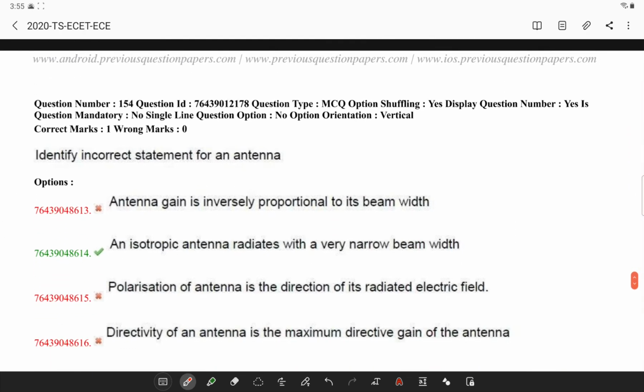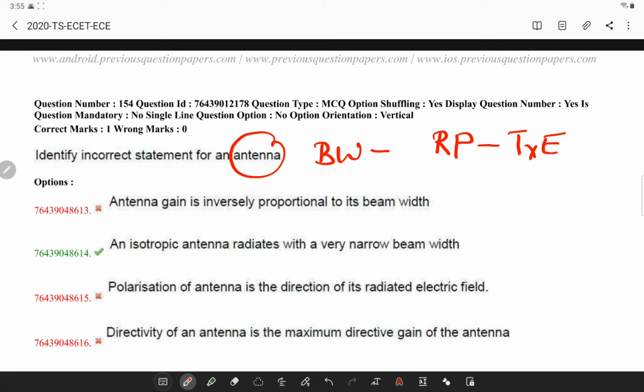Next, if you observe all the statements, the measure of an antenna's directivity is called beam width, and it is the angle of the radiation pattern over which the transmitted energy is directed or received. So beam width is basically the measure of an antenna's radiation pattern.